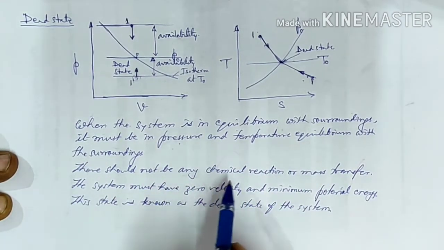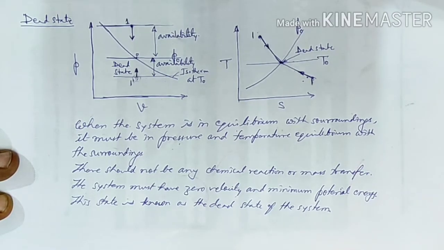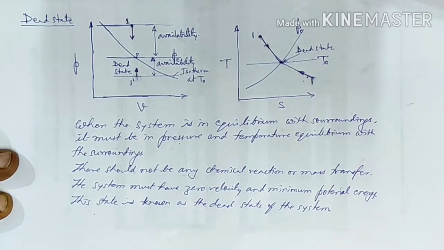Then there should not be any chemical reaction or mass transfer between the system and the surrounding, and the system must have zero velocity and minimum potential energy. That is, inside the system the velocity of the fluid must be zero and it must have minimum potential energy, that is, whatever datum line we are considering, that potential energy is equivalent to the surrounding. Then we say this system is in a dead state, or this state is known as the dead state of the system.